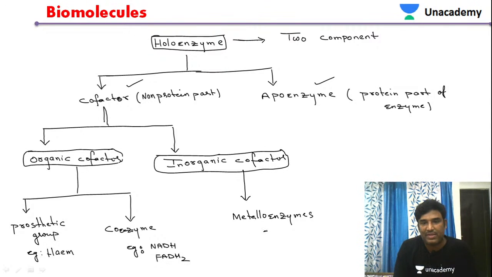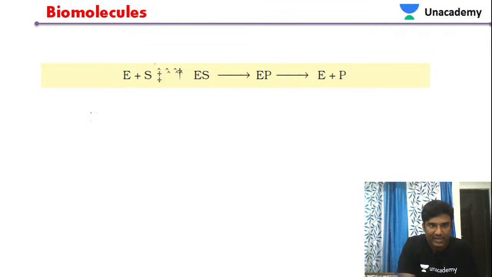Then metalloenzymes, for example catalase. This enzyme catalase is having iron. Like that. We were discussing the organic cofactors. What are the different types of organic cofactors? We have seen organic cofactors are of two types. The first is prosthetic group.